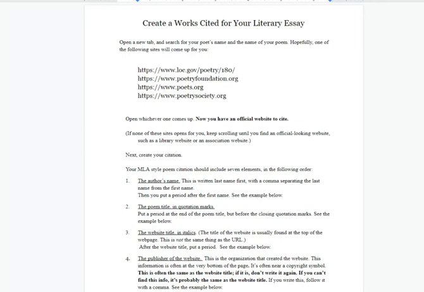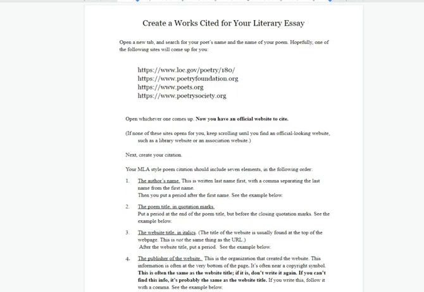I think we all know that the works cited is the part of your paper where you tell your reader all the information they need to know about the piece of writing that you are citing. Right? In your literary essay, you're citing, quoting from a piece of writing, and in your case, it's a poem. So we have to provide a works cited.